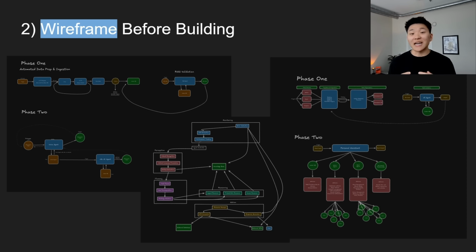One of the biggest mistakes that I made early on, and that I see a ton of people making early on, is jumping straight into their builder, whatever it is, and trying to get the idea in their head onto a canvas without mapping it out at all. And this causes a lot of problems. So the 3 main ones here are you start to create these messy, overcomplicated workflows because you haven't thought out the whole process yet. You're going to get confused over where you actually need AI and where you don't.